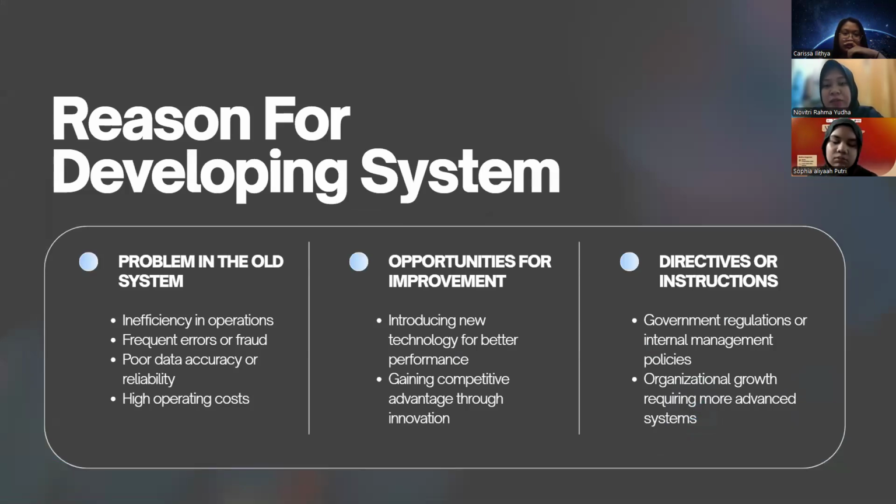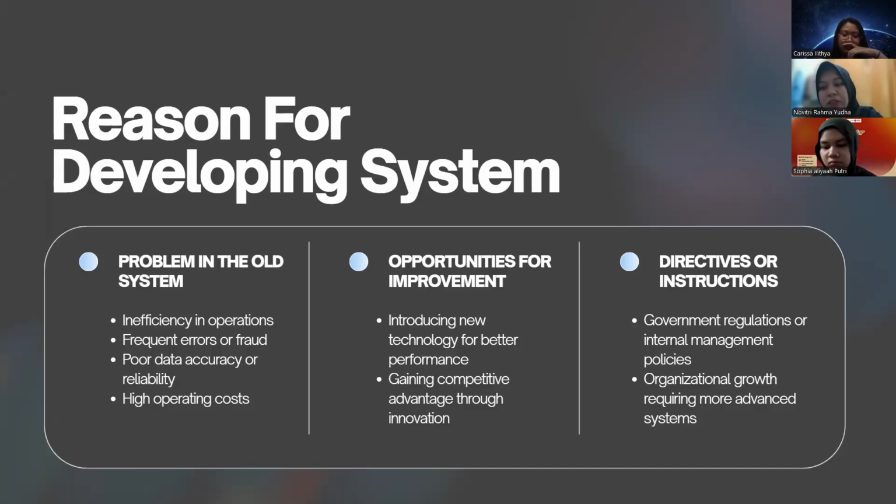Development of a system has some reasons. First is the problem of the old system, like inefficiency in the previous operation system, frequent errors or fraud, poor data accuracy or reliability, and high operating costs.